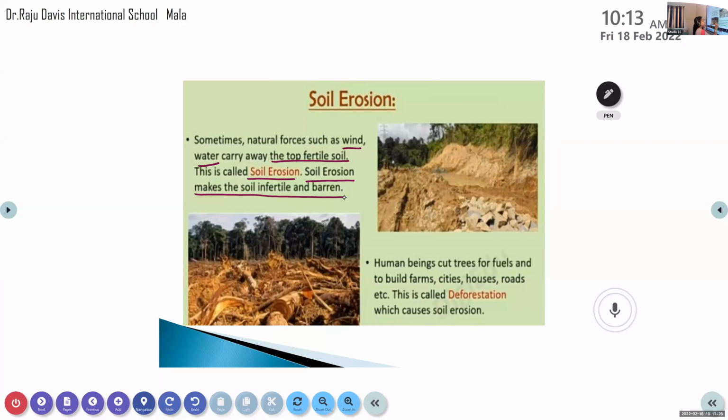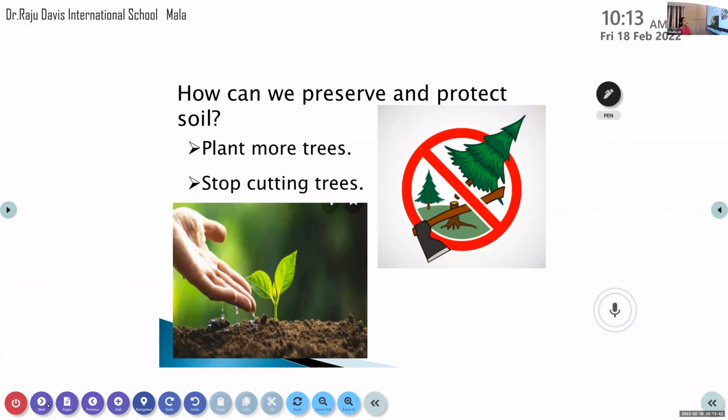Okay, so what do we have to do? Human beings cut these trees for fuel and to build farms, cities, houses, roads. We already discussed this deforestation in the previous topic. So how can we protect and preserve our soil? What all things can we do? We can plant more trees. Yes, and stop cutting the trees also. Like this, we can prevent, preserve and protect the soil.